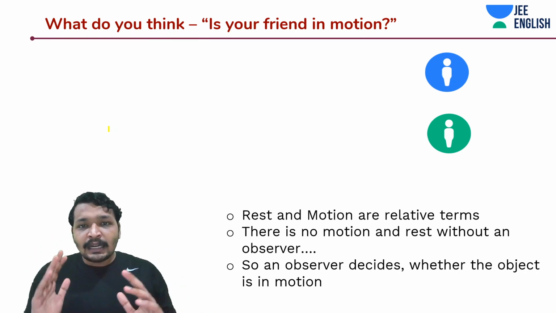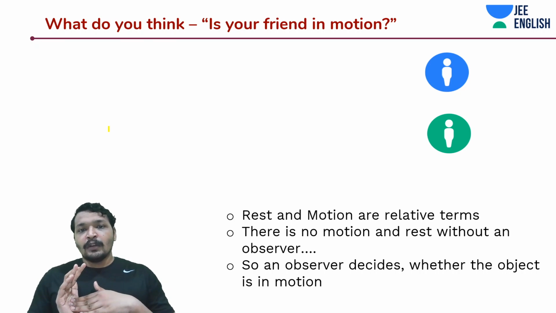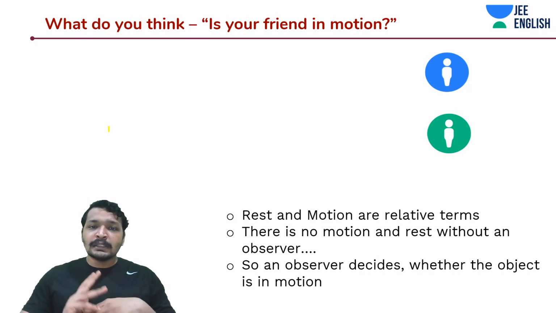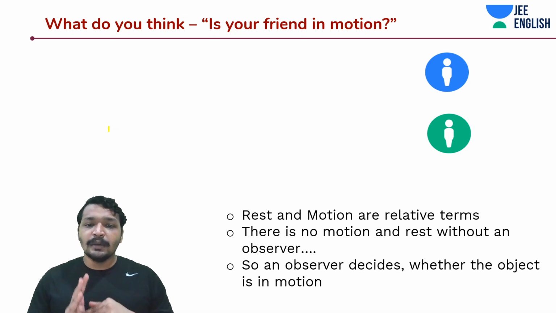So in conclusion, what I'm trying to state is that rest and motion are relative things. Two people moving in the same direction with the same speed wouldn't observe each other to be in motion. They would think as if both are at rest.